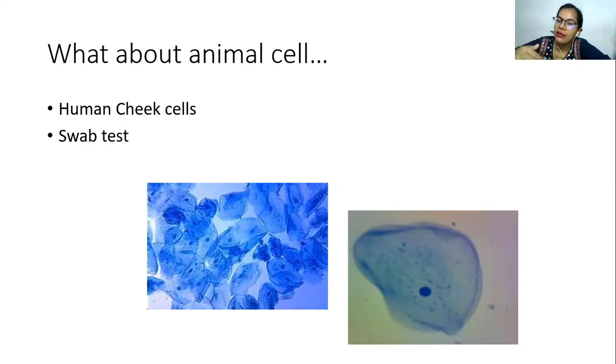Then you can add methylene blue, and what you observe under the microscope is this. See how beautifully, a very thin shape, you can see the animal cells are there. So there are many of them. Again, you can see that there are certain dots there. Again, those are nothing but the nucleus.